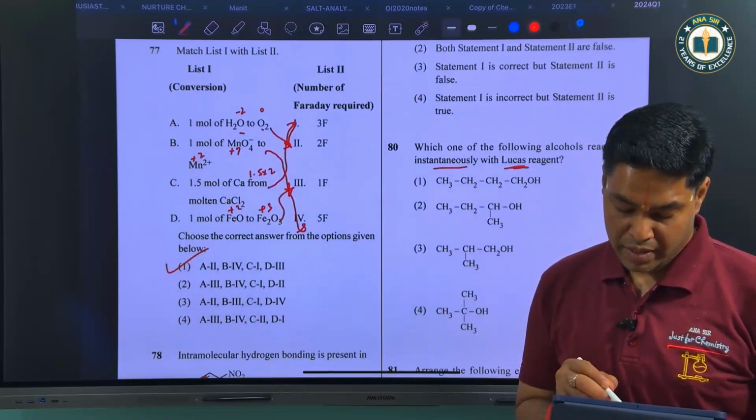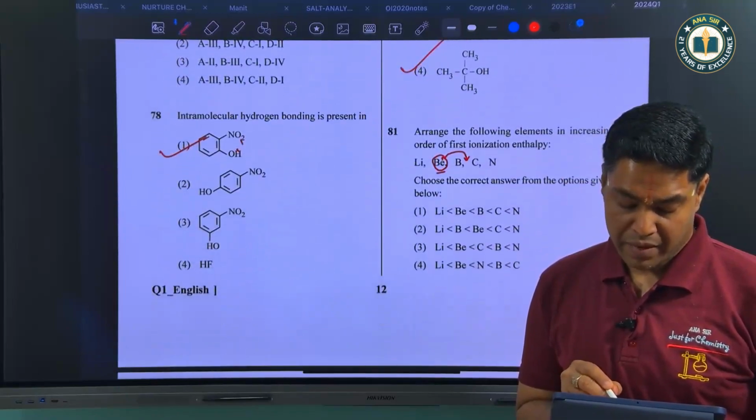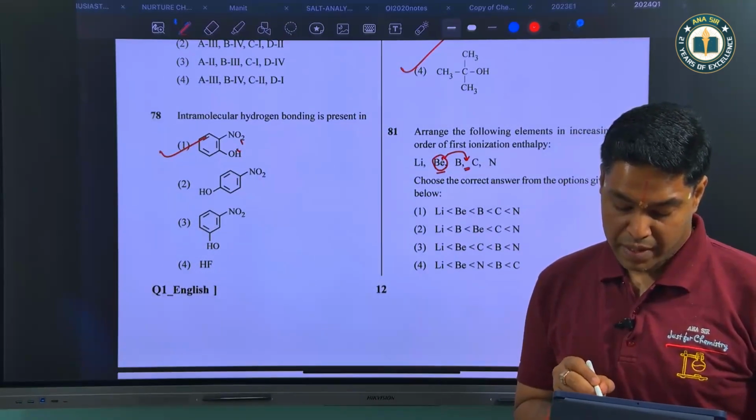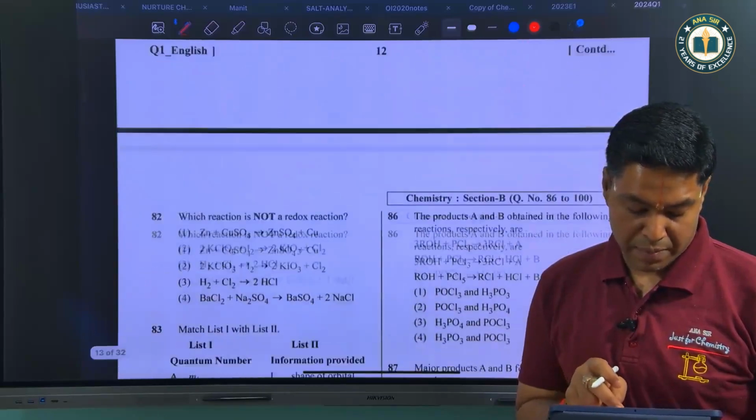Instantaneously Lucas test, so 3-degree alcohol. This is the correct answer. First ionization enthalpy, so beryllium having S2 comes over here, and that is why nitrogen, then we have carbon, then we have beryllium, then we have boron, and then we have lithium. Across a period, ionization enthalpy increases.